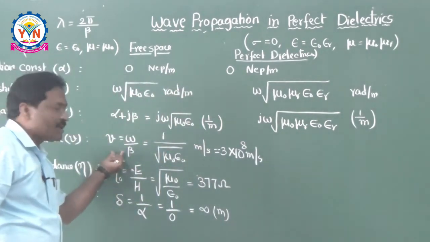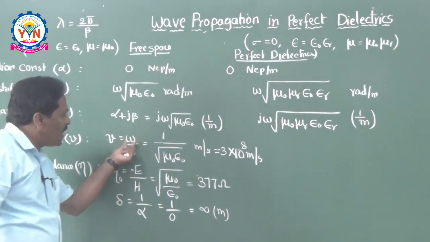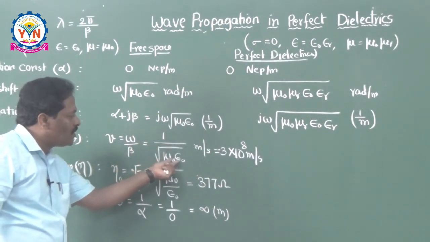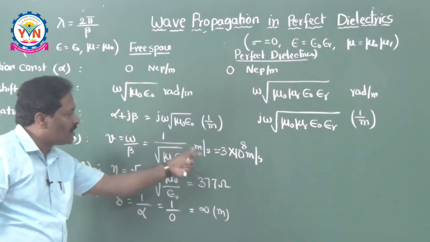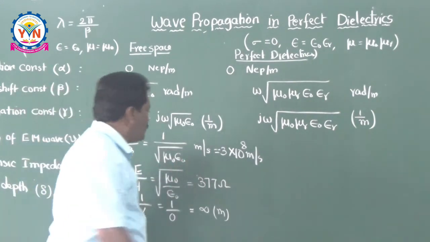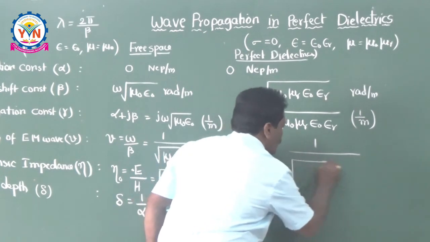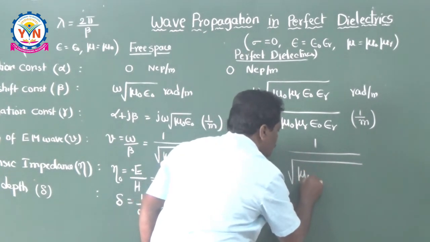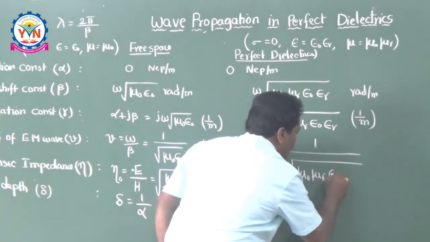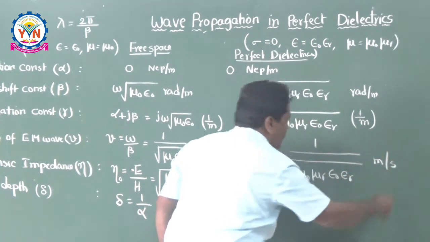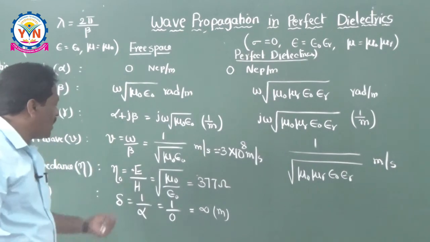Now coming to the velocity. Velocity is equal to omega by beta. That means omega by root mu naught into epsilon naught in free space. Then what is the modification you have to do? It is 1 over root mu naught into mu r and epsilon naught into epsilon r, meters per second, because this is the velocity.